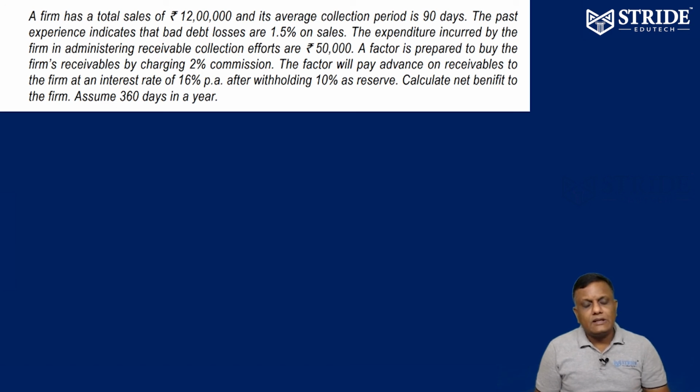The factor will pay advance against receivables at an interest rate of 16% per annum after withholding 10% as reserve. Calculate the net benefit to the firm, whether we can have our own collection arrangement or appoint a factor. Assume 360 days in a year.